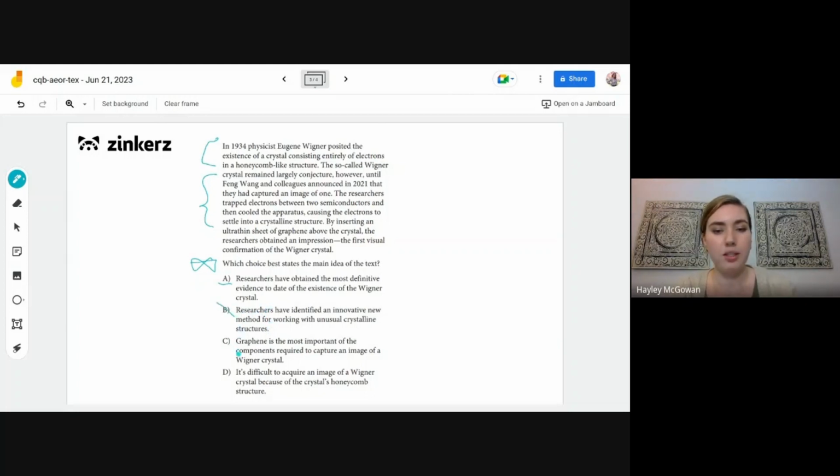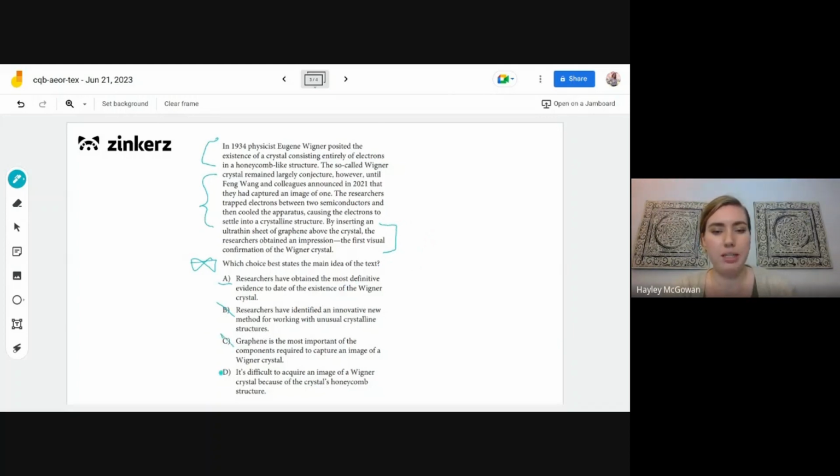Then we have C, graphene is the most important of the components required to capture an image of the Wigner crystal. Okay, the passage did talk about the graphene and how they used it to create an impression of the structure. It doesn't suggest, though, that it's the most important component, and also that was only in the very last section of the passage, so it can't be that one either.